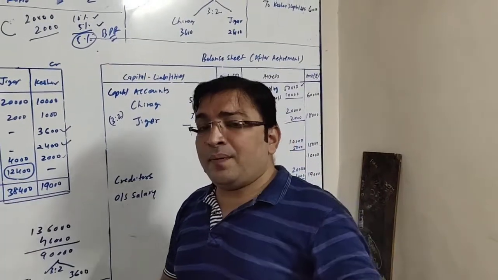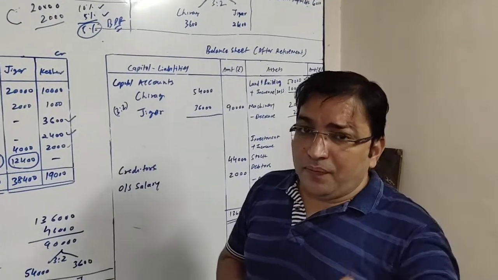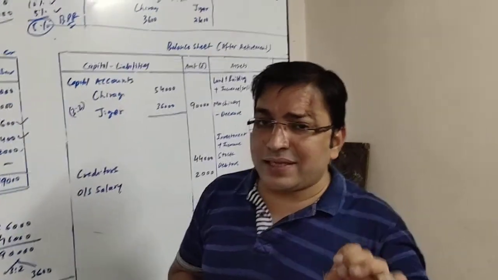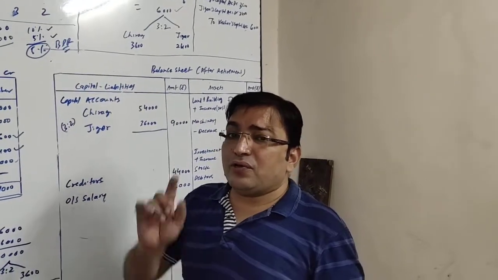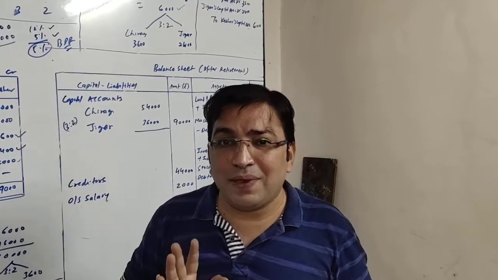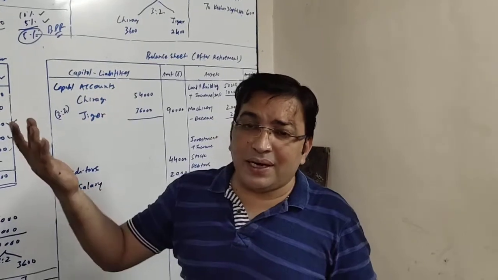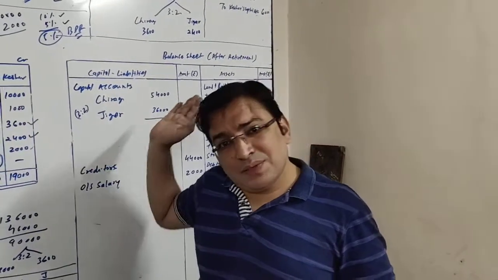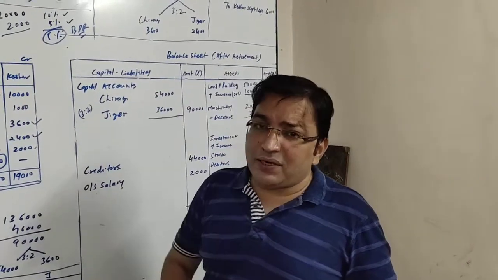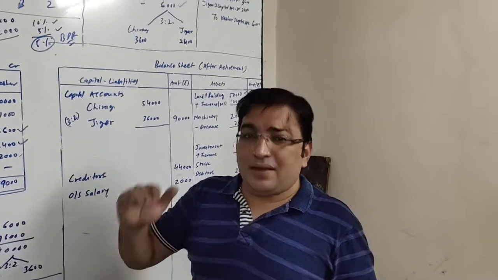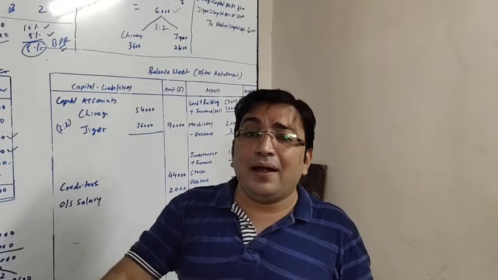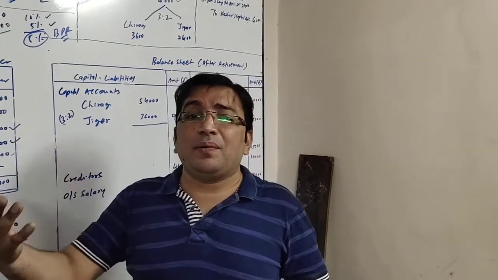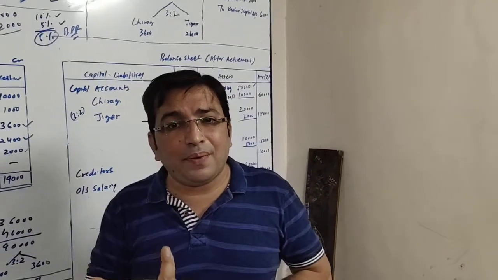Okay, whenever in a normal sum we are closing the balance sheet at the last, that means we are making the total of the balance sheet at the last, and before making the total the last item we record is the cash balance at the asset side and capital at the liability side. So cash balance we have already written, we can make the total of the asset side. Cash balance 14,000 we have written, we can make the total of the asset side, and whatever will be the difference on the liability side will be the closing capital.